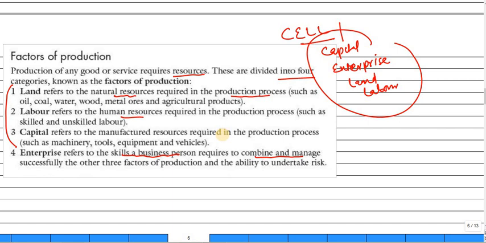Land means natural resources. Labor means human resources, skilled and unskilled labor. Capital means manufactured resources, already manufactured. So like vehicles, like hammers, these are the equipment. These sort of things have already been manufactured. Now we are using them in the production process. So we call this capital.